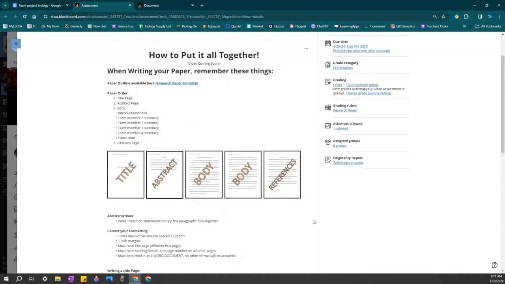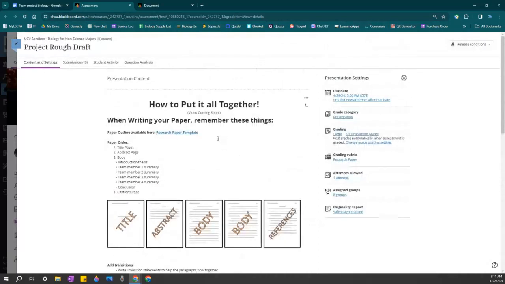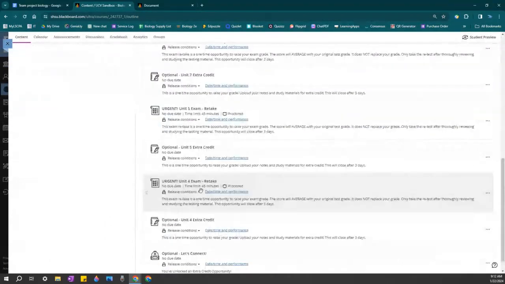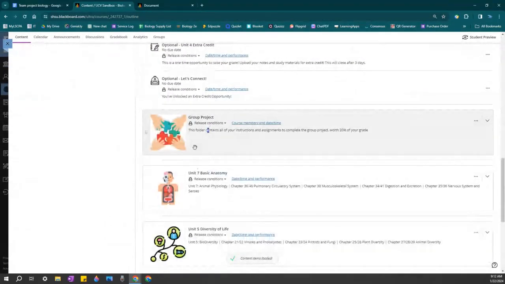This will be graded as the content, and you're going to be graded all together. You will each receive the same grade no matter what. So this is your opportunity to make sure that your teammates are doing what they're supposed to be doing. Once you turn this in, I will have about a week to be able to evaluate it. Based on that evaluation, I will give you feedback, areas where you can improve, and if you are unhappy with your grade, you have the opportunity to turn in the last assignment,